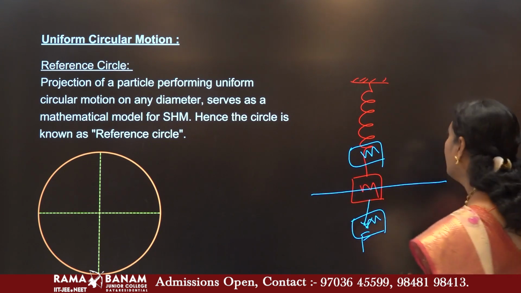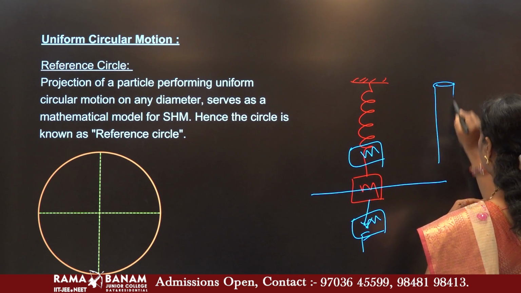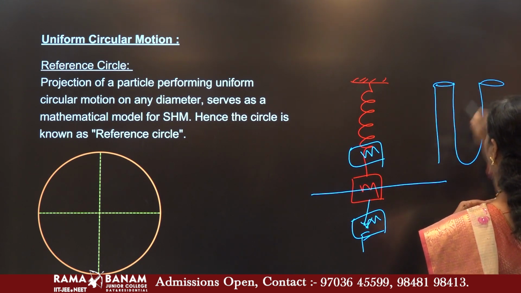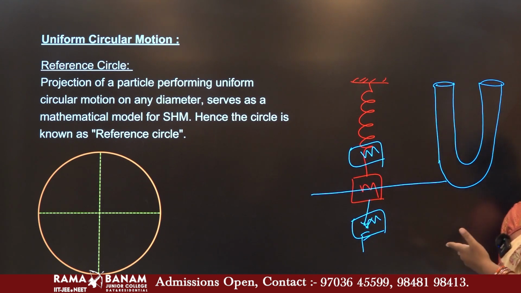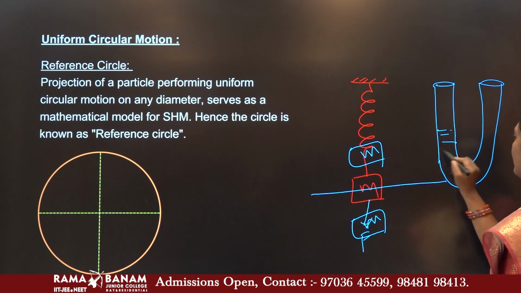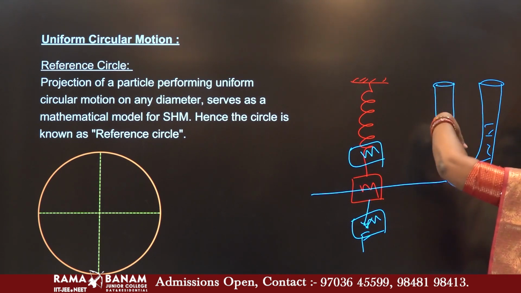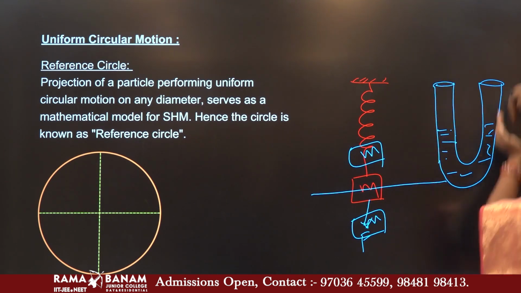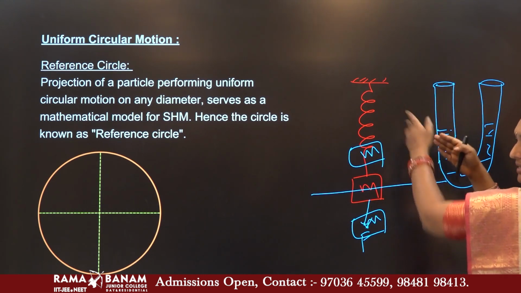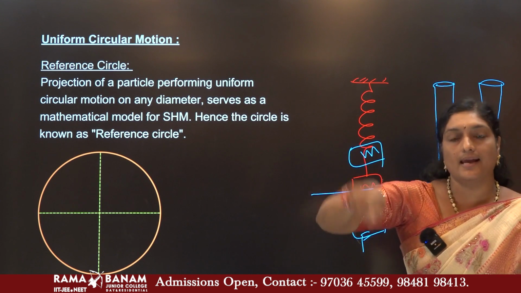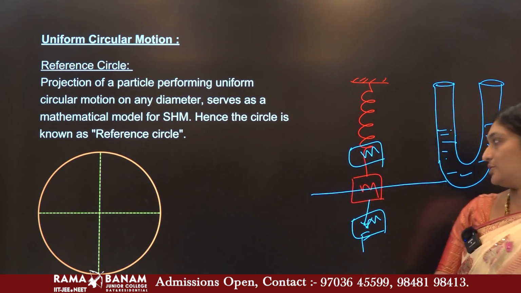Not only this, you know the U-shaped tube, some liquid is taken inside. Some force is exerted on one side, then what happens to the liquid? It moves to the other side, and when the force is released, it comes back in the same direction, and this process is repeated again. That is also an example of simple harmonic motion.